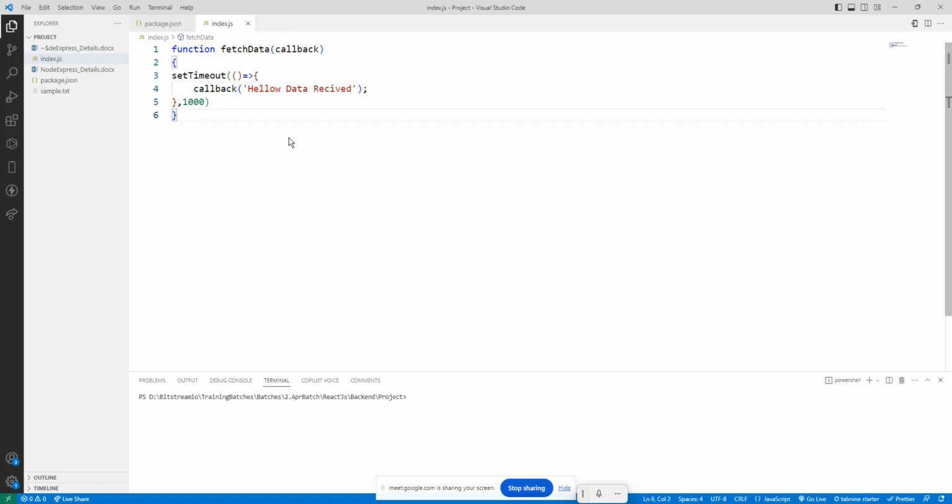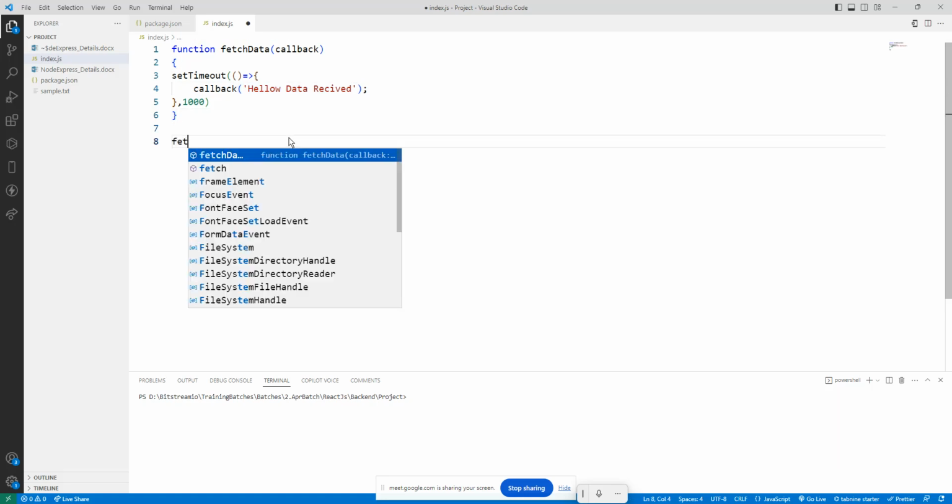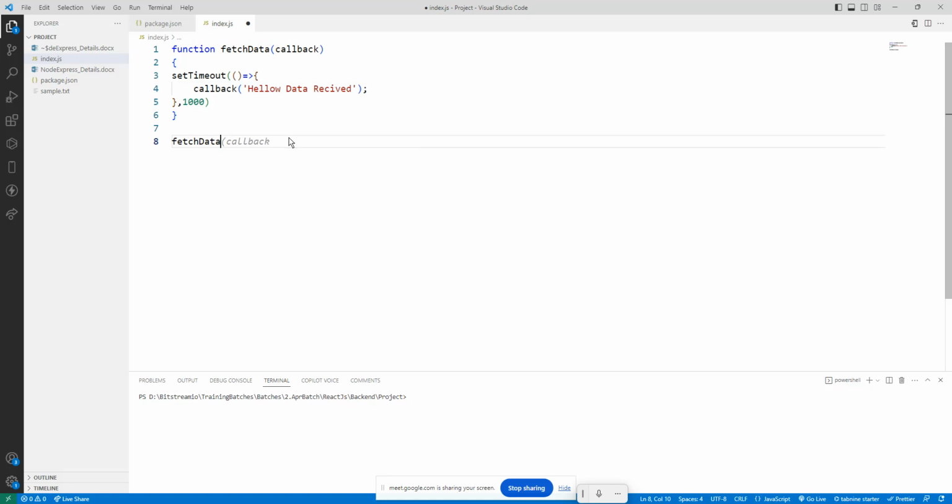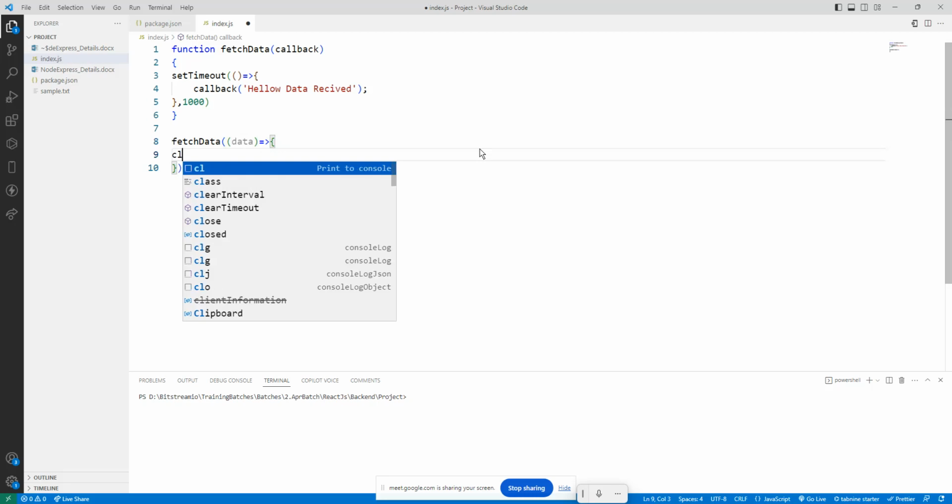So this is fetchData. fetchData bracket. So this is function defining. This is called function calling. Inside of fetchData, we are calling the arrow function. So here we are passing the data. Okay. So that data, console.log data.